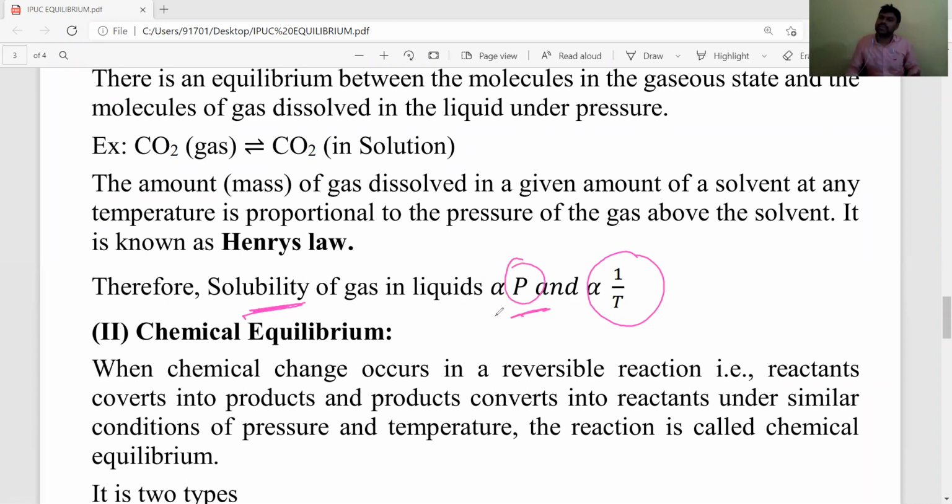This is about a physical equilibrium process. So physical equilibrium exists in our surroundings only. We are using so many solutions. We are making laboratory solutions. In all these cases, physical equilibrium process exists.